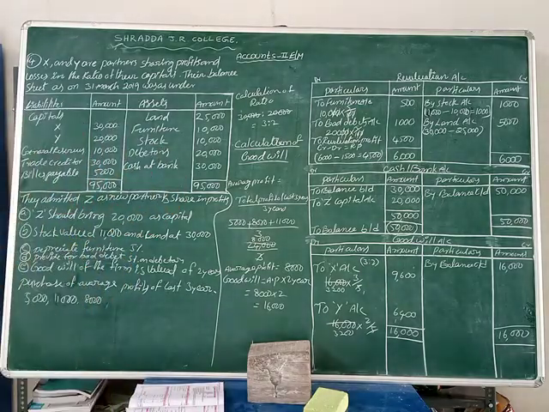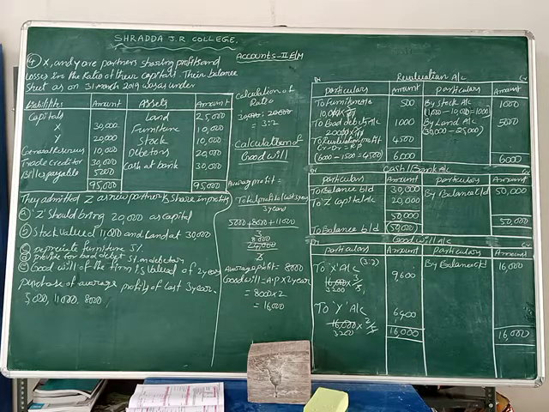Okay, so this is a revaluation account, cash at bank account and goodwill account. When we make the goodwill account, we calculate the ratio. Calculation of ratio means the partners' ratio, that is 3:2. Now another one is the calculation of goodwill. Average profit is equal to total profit of 3 years divided by 3 years.